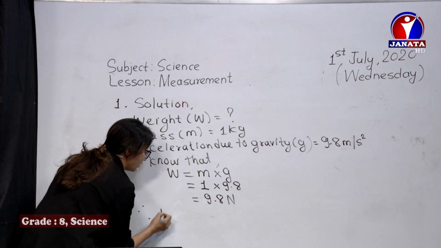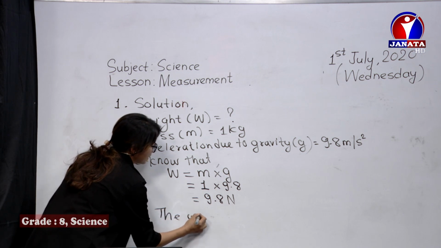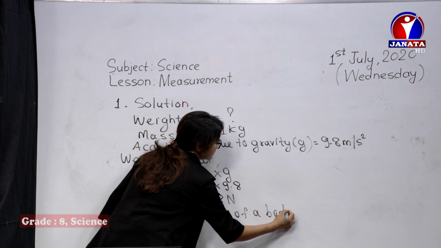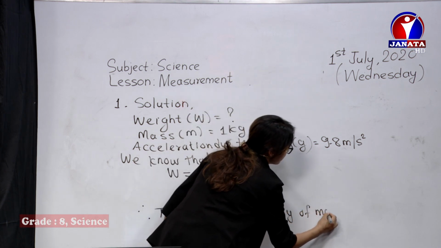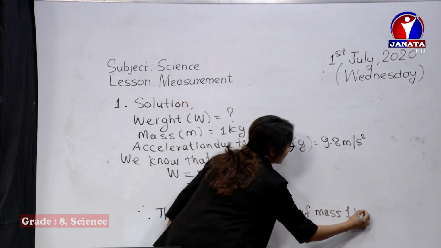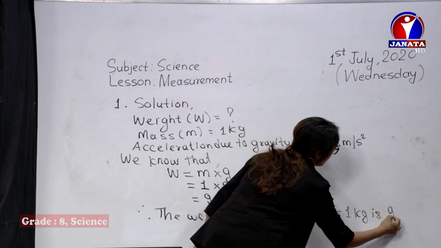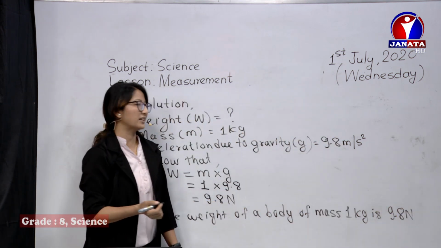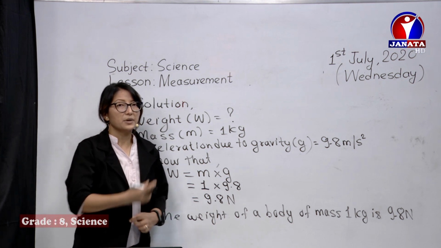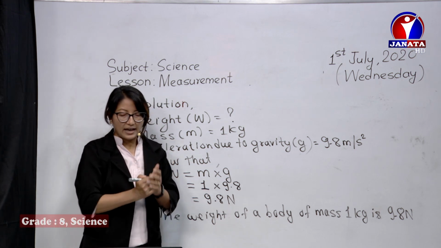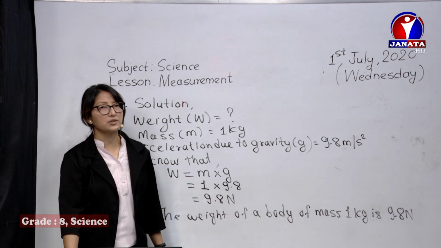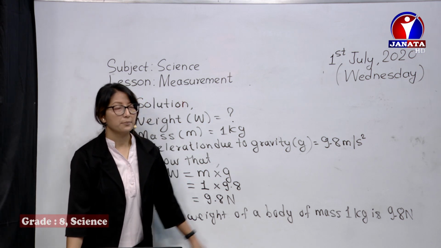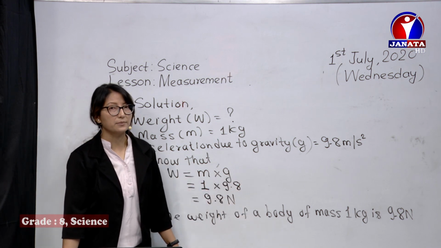Therefore, here you have to write it completely: the weight of a body of mass 1 kg is 9.8 Newton. To round off, 9.8 we can write as 10. But generally we use 9.8, and for making our calculations easier, instead of 9.8 we sometimes use 10 meter per second square as well. But the universally used value is 9.8.